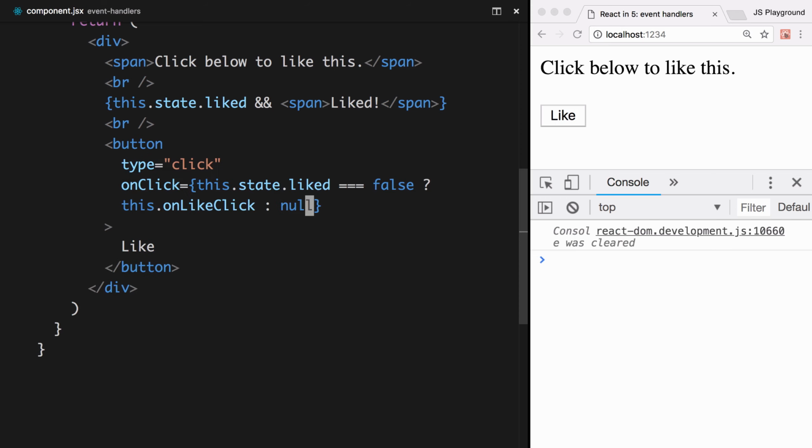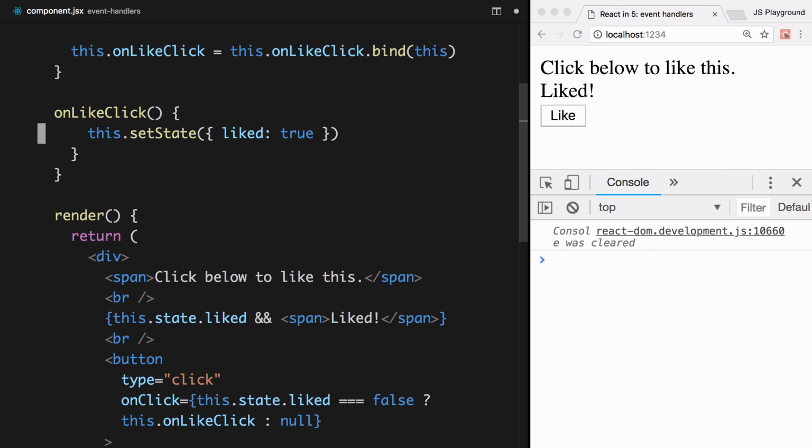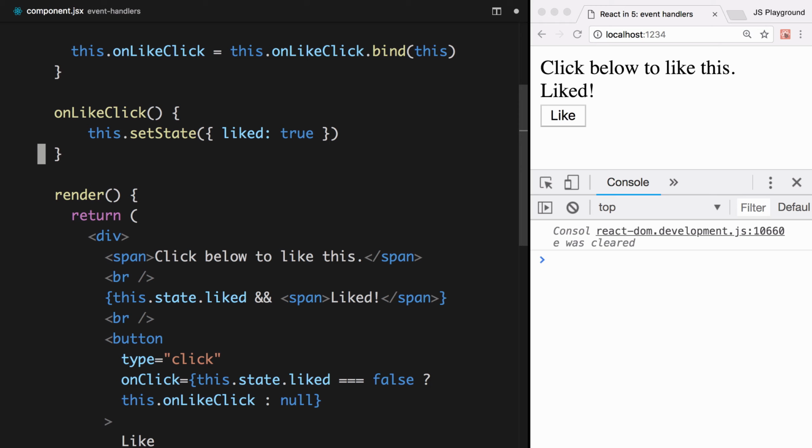So let's save that. And now let's have a look and check we can still click the button. And we can. It still says liked. And now, because we're only binding the event handler when we need to, we can remove the conditional from the actual event handler function. So we can go up here to onLikeClicked, and we now don't need this conditional, because we will never call this function unless we need to. Let's just double check this is still working. And you can see it is.